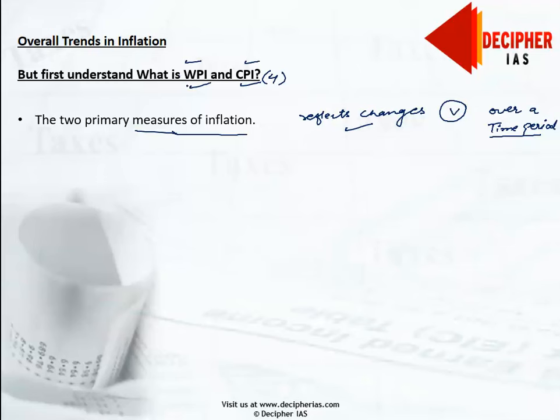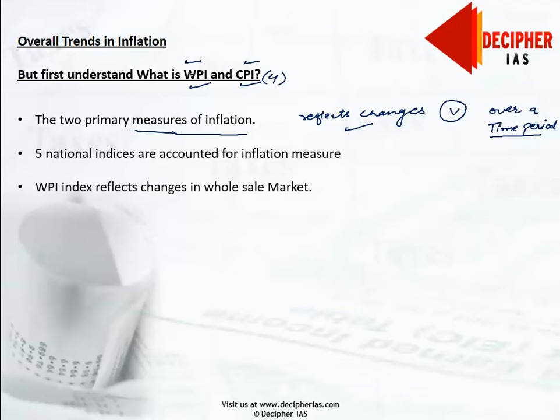First of all, we'll talk about the WPI. The WPI index reflects the average changes in prices in the wholesale market, the change in prices of goods that are bought and sold in the wholesale market. WPI in India is published by the Office of Economic Advisor, which is under the Ministry of Commerce and Industry.